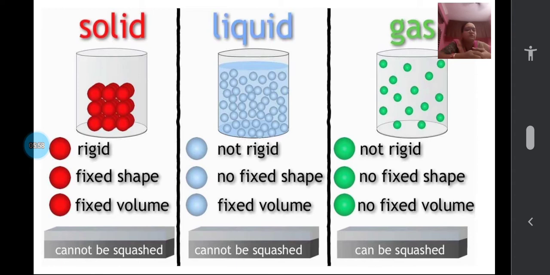Not possible. And also, all the solids like pencil or pencil box or book, anything, they have a fixed shape, and they take a fixed space. When you keep a book in one place, it will occupy some space. That is called its volume. The place or space occupied by an object is called its volume. So it takes a fixed volume. It will occupy some particular space.